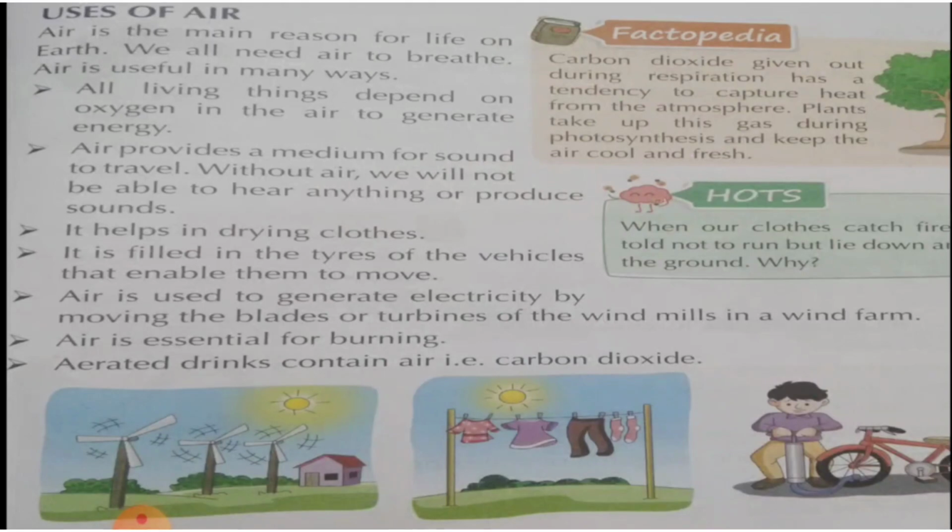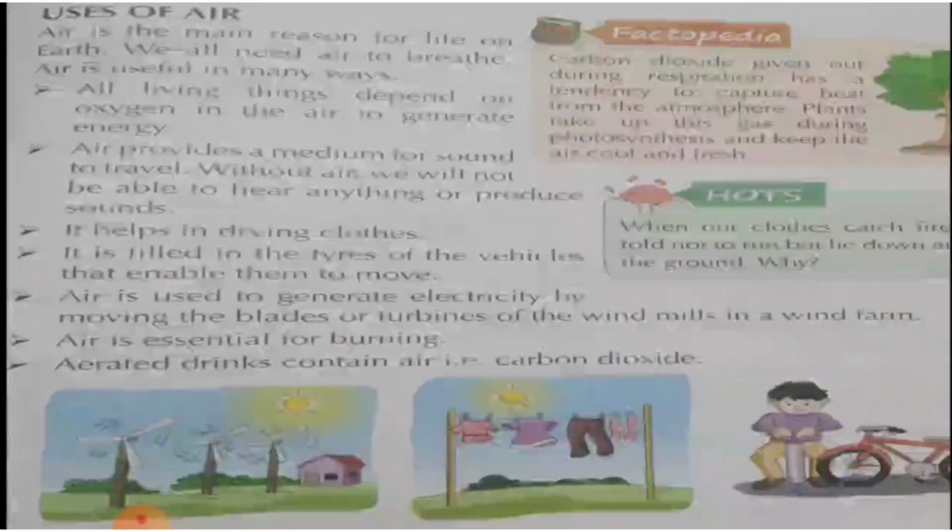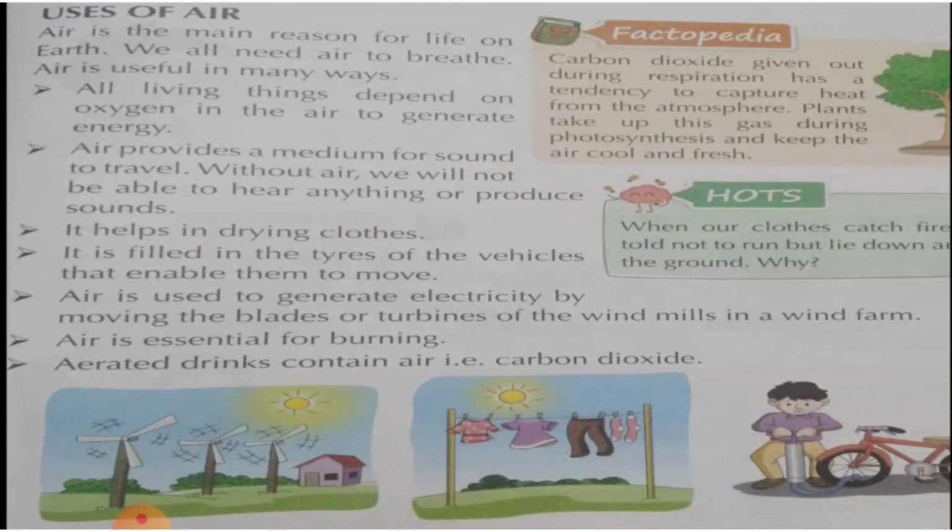Next, air is used to generate electricity by moving the blades or turbines of the windmills in a wind farm. Children, what is wind? The fast moving air is known as wind. You can see in the picture also, the wind is used to run the windmills. How is it done? The wind moves the blades or the turbines of the windmills, and so wind energy is generated.